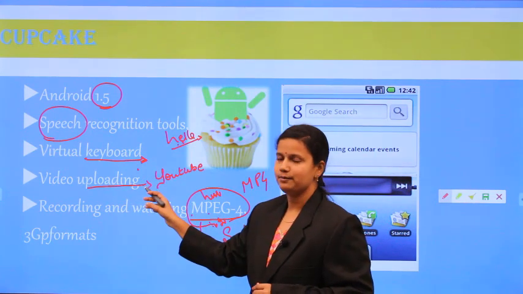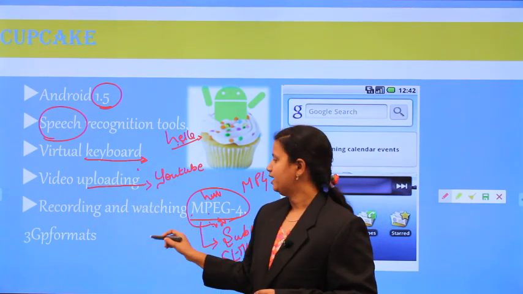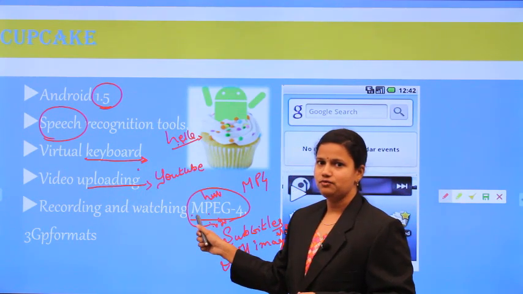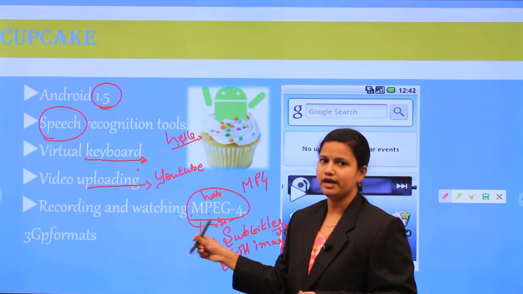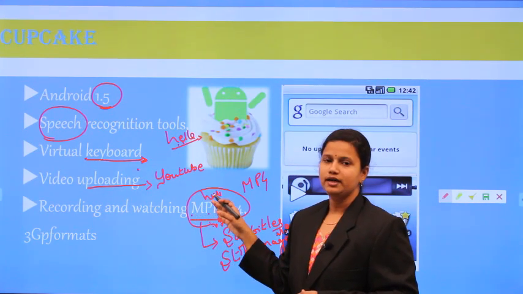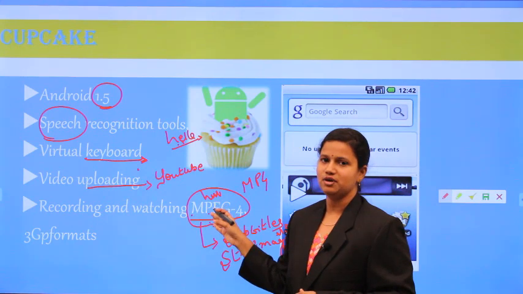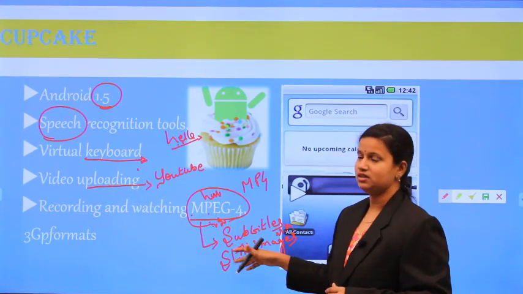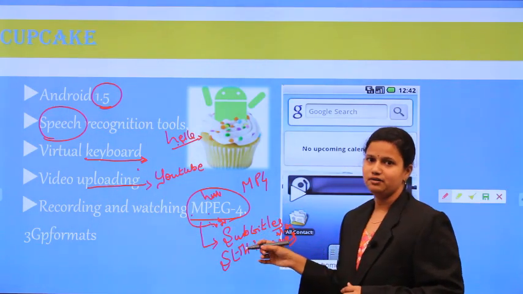Video uploading capability is also increased, and recording and watching of MPEG-4. MPEG-4 stores the information in video and audio format, and it also stores additional information like subtitles and still images. These are the different Cupcake features.